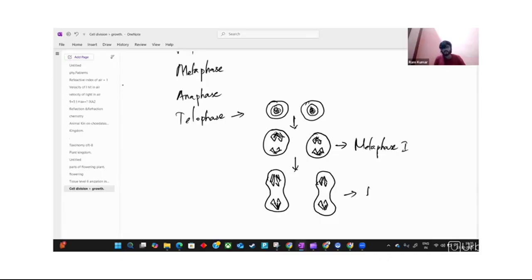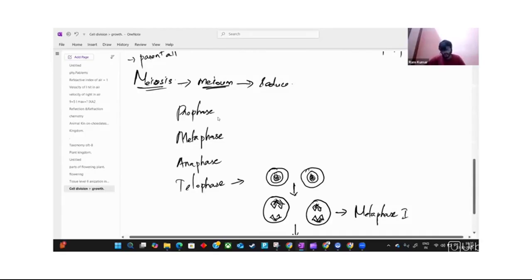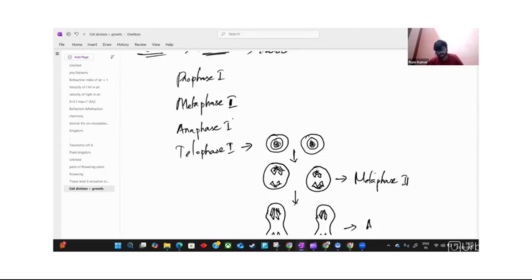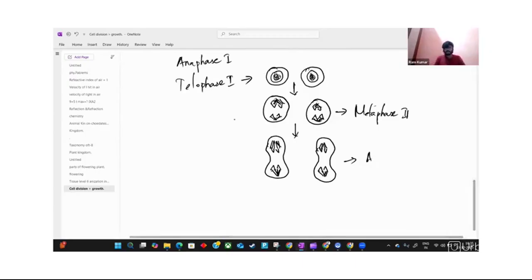So here in meiosis, the same phases are repeated. That's why in biological terms we call this prophase 1, this metaphase 1, this anaphase 1, this telophase 1, and we call this metaphase 2, and now anaphase 2.